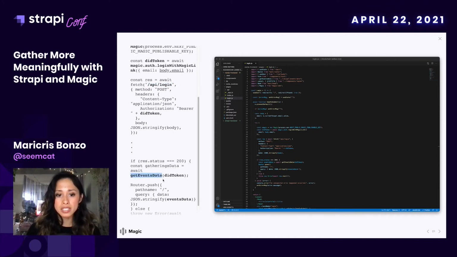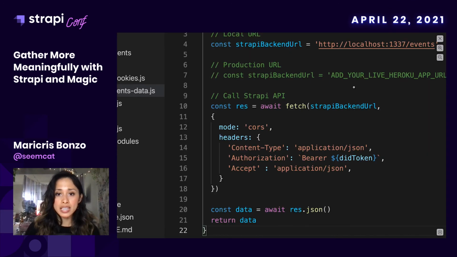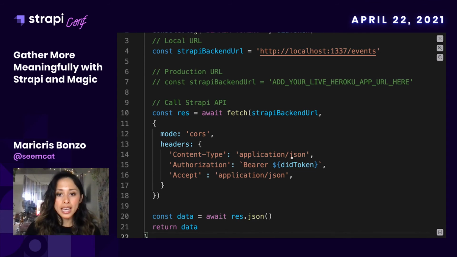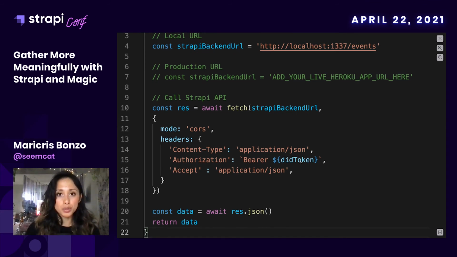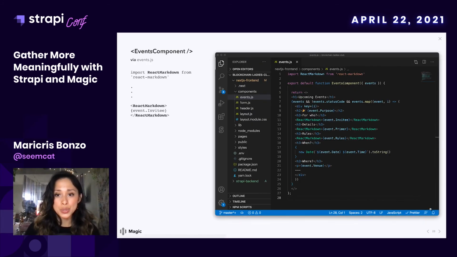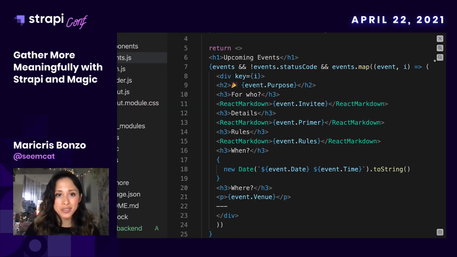So let's see how this function looks. All right, so this getEventsData is pretty straightforward. We're pretty much sending a request to our local Strapi backend URL, and we're passing in the DID token to prove that we've been authenticated to get that data, and we're returning that data. Now that we have that data, we can pass it into our events component, which is where we display all of the fields that we created earlier. And we do it in a visually appealing way using React Markdown.